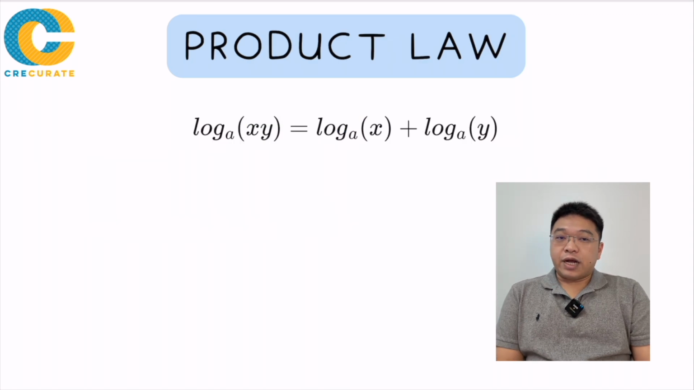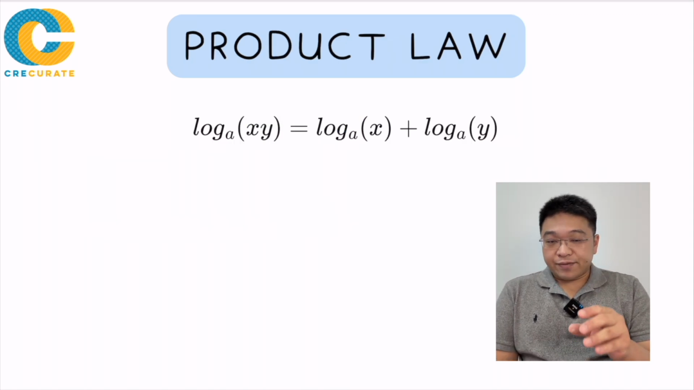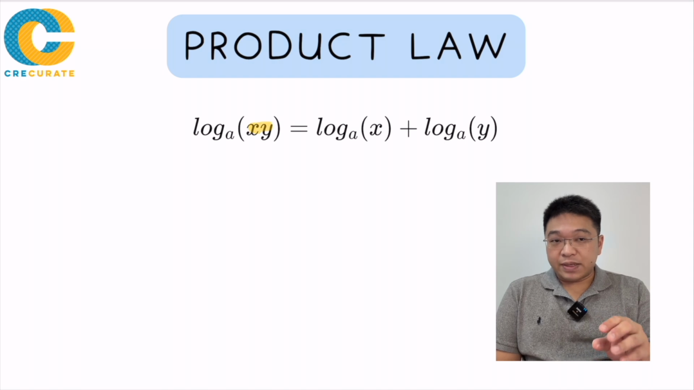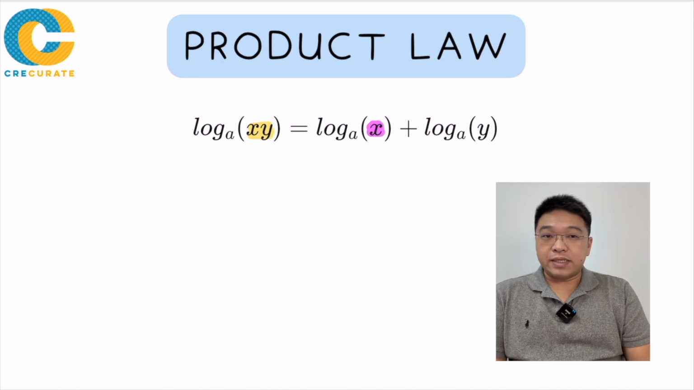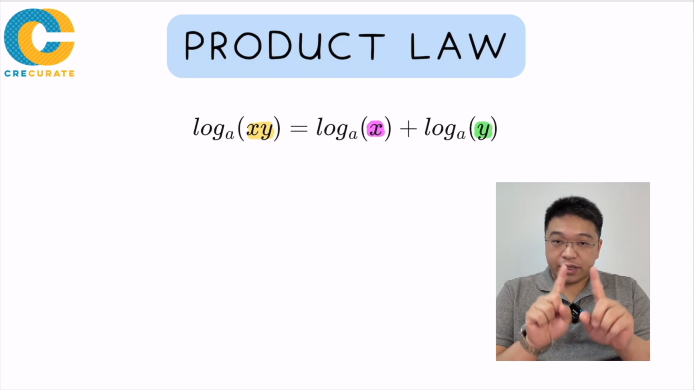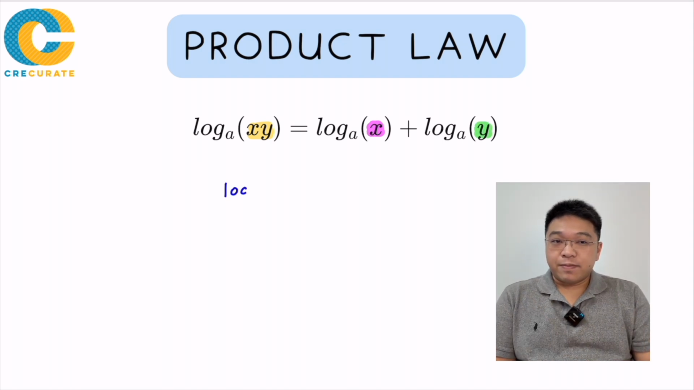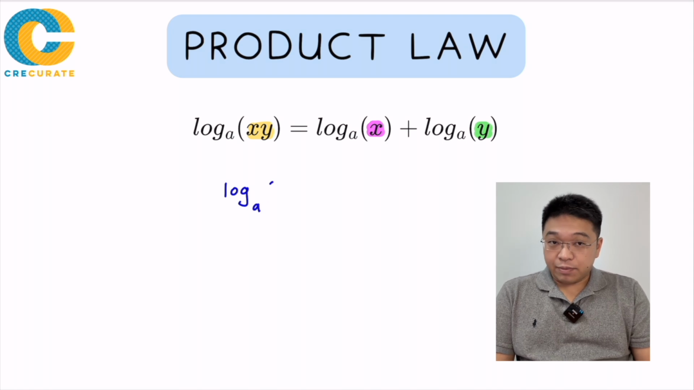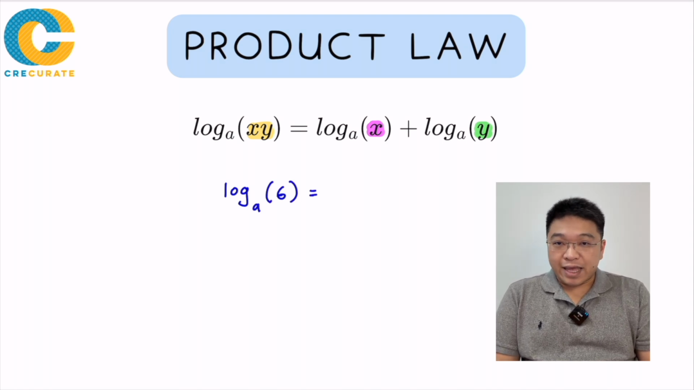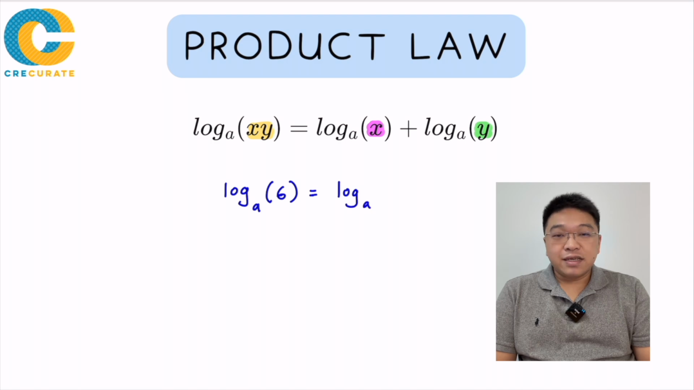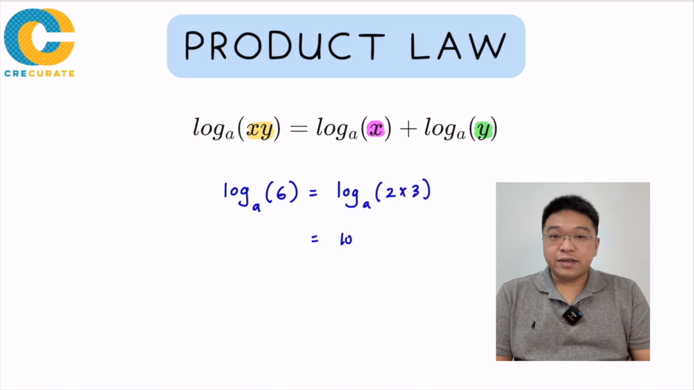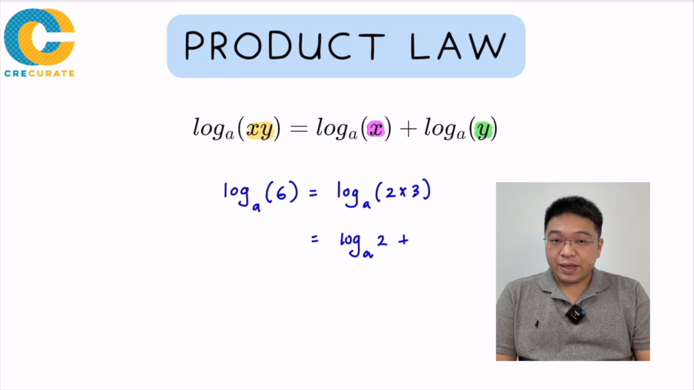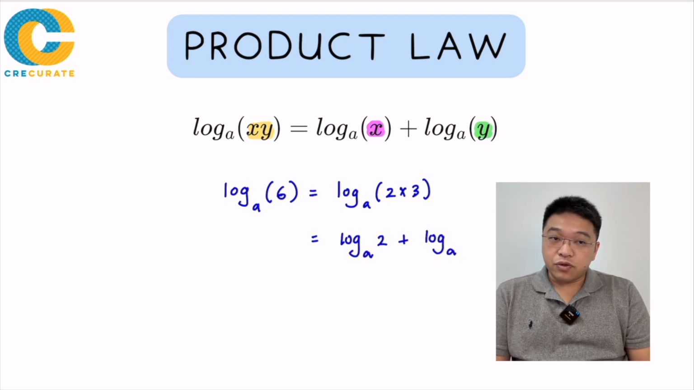Now, if you look at the product law, what it's saying is that if you have log base a of x times y, it can be separated into log base a of x plus log base a of y. So basically, I separate the two logs. And if we look at an example, say log base a of 6, and 6 can be written as 2 times 3, right? So I can say that log base a of 6 equals log base a of 2 plus log base a of 3.